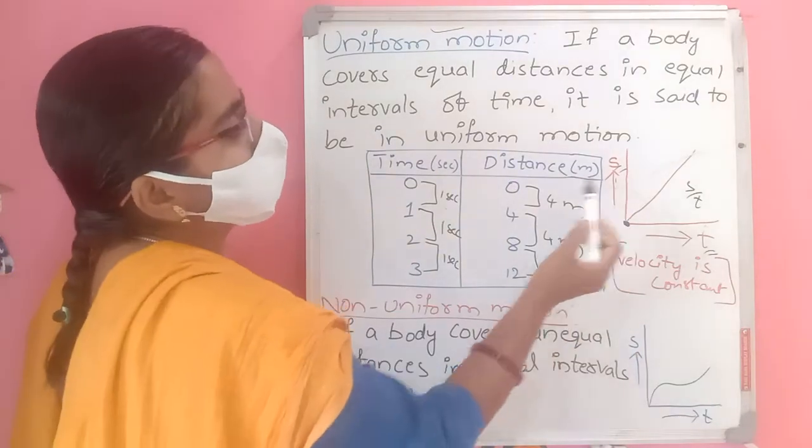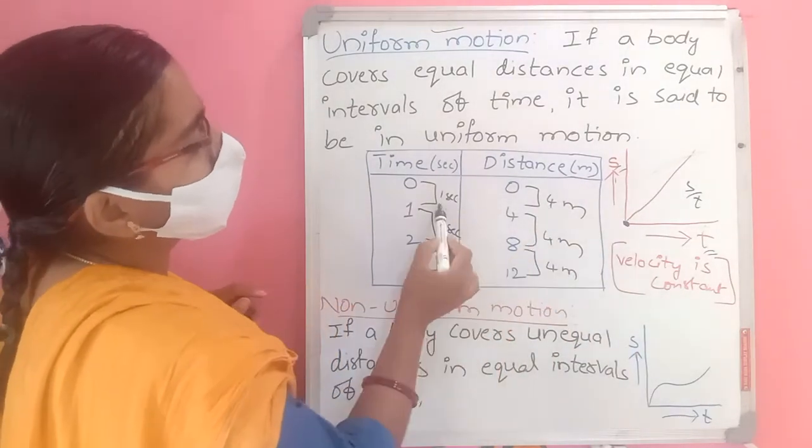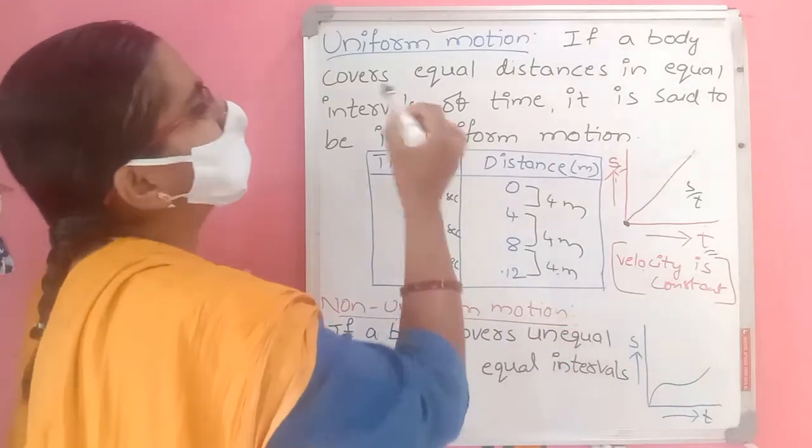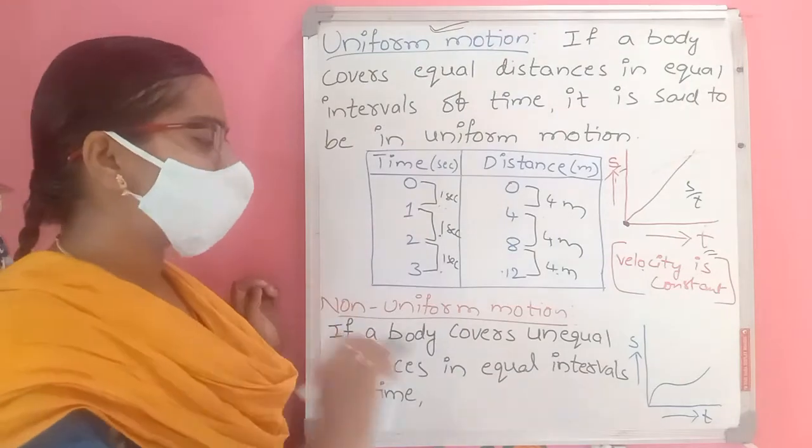So automatically, in equal intervals of time, 4 by 1 is 4, 4 by 1 is 4, 4 by 1 is 4. So when velocity is constant, we can say that the object is in uniform motion.